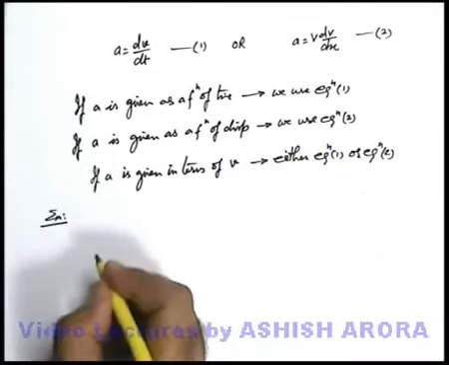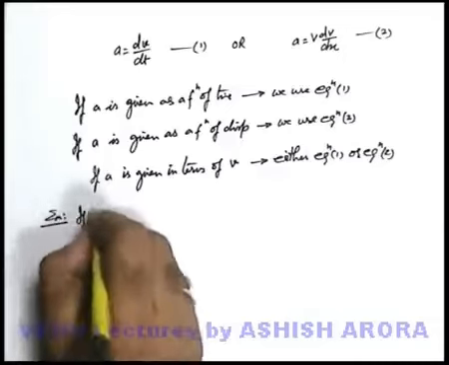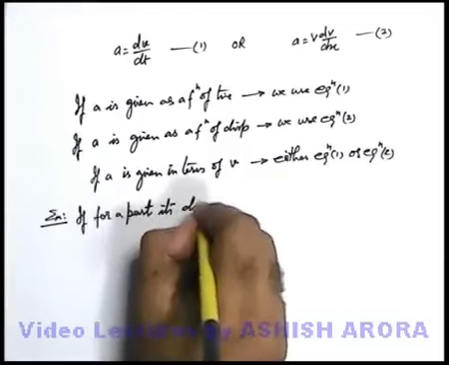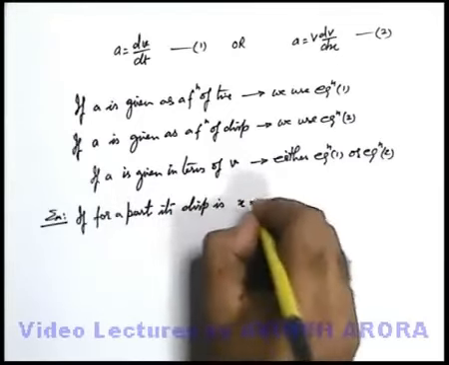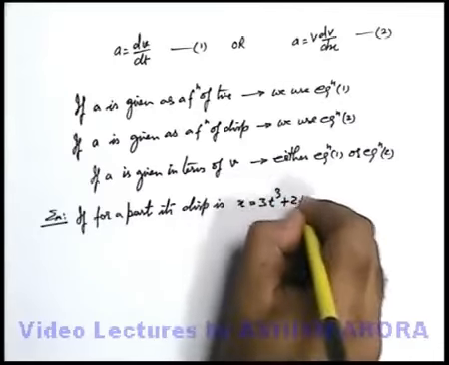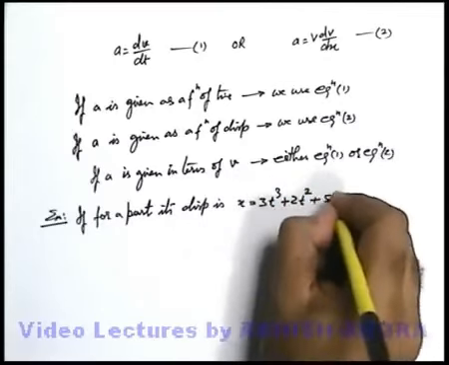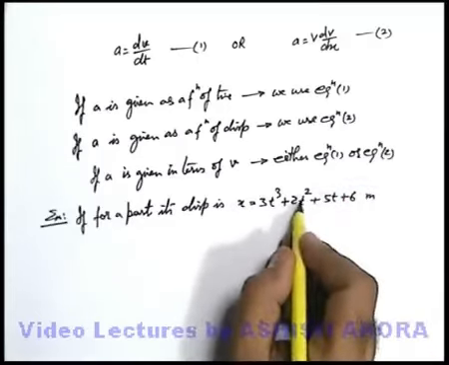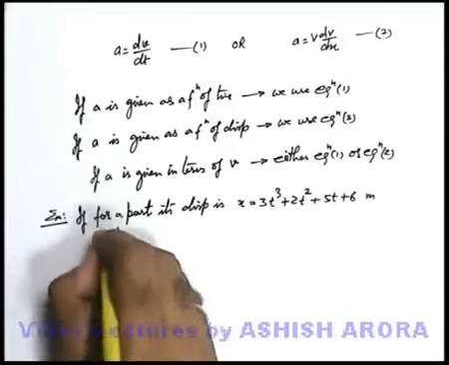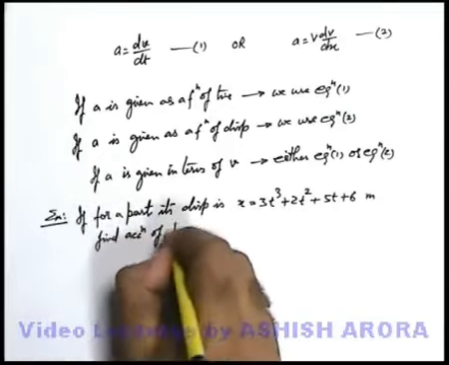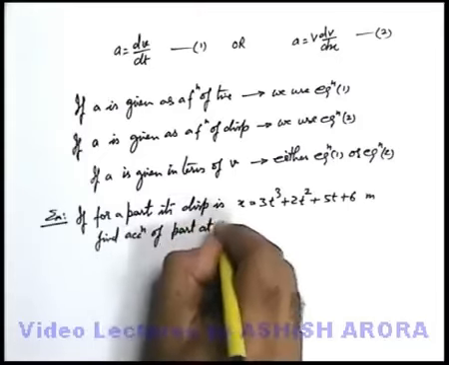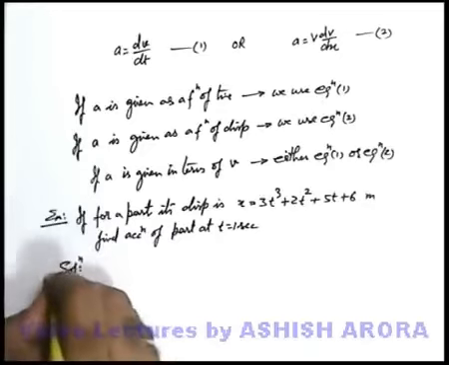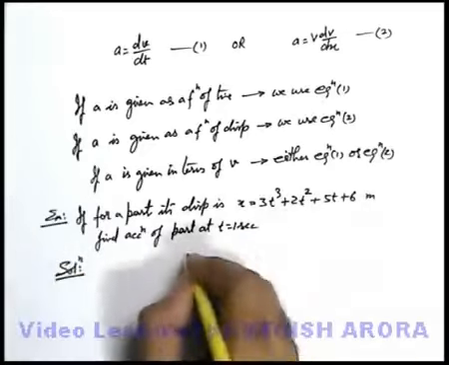Let us take up one example here. Say for a particle, its displacement is x equals 3t cube plus 2t square plus 5t plus 6 meters. Here the displacement is given as a function of time, and say we are required to find the acceleration of the particle at t equal to 1 second. If we are required to find the acceleration, we need to differentiate it twice.